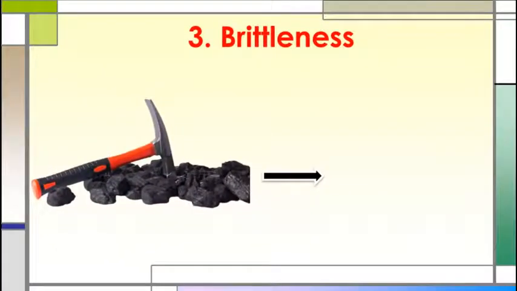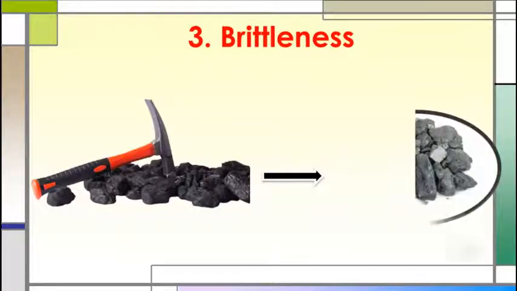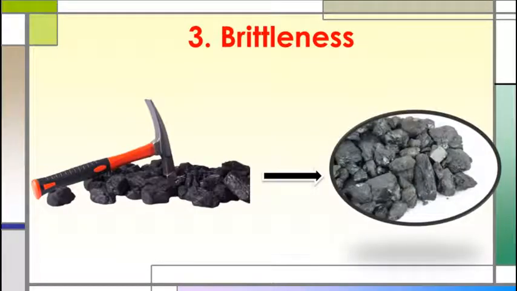Now the next property is brittleness. Students, for brittleness we have to take coal and hammer it. After hammering, we can observe that the coal turns into small pieces like this. This is what is called brittleness.